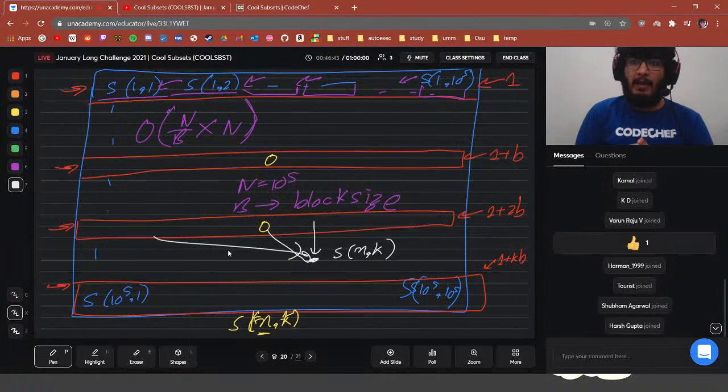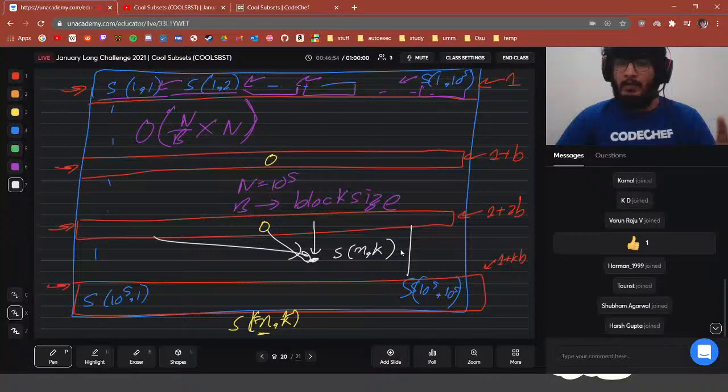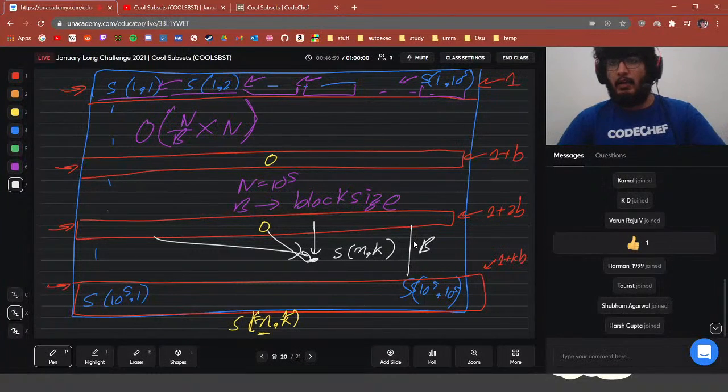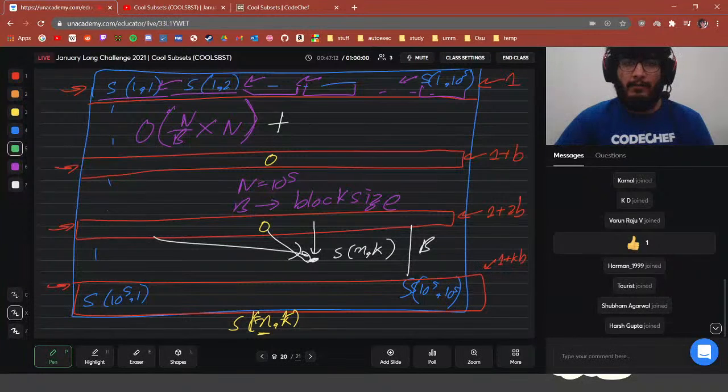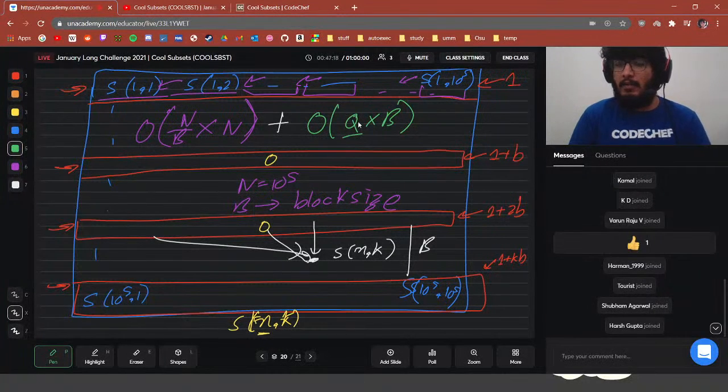If we can reach S(n, k) from the already pre-computed rows in some small unit of time, then let's say the number of steps we take to get to S(n, k) from some pre-computed row is at max b. We require b iterations to reach S(n, k), and the time to iterate one step is constant. So we would have another time complexity of O(q·b), where q is the number of queries, which is around n.